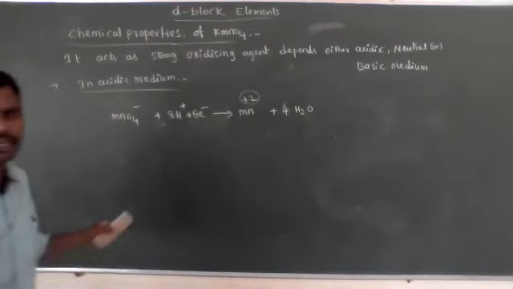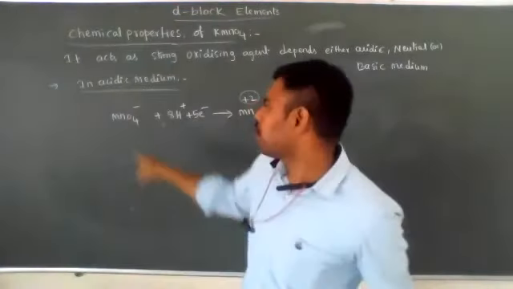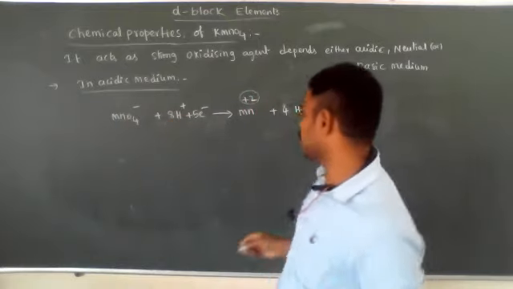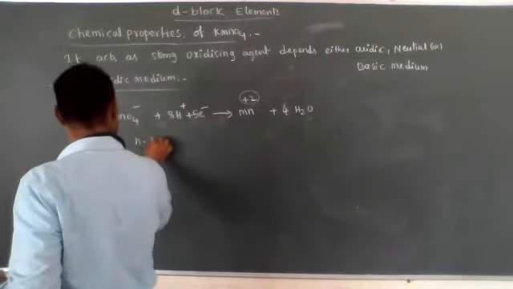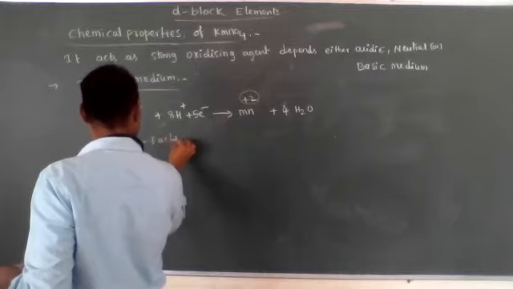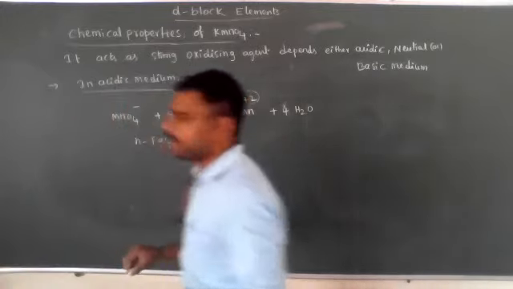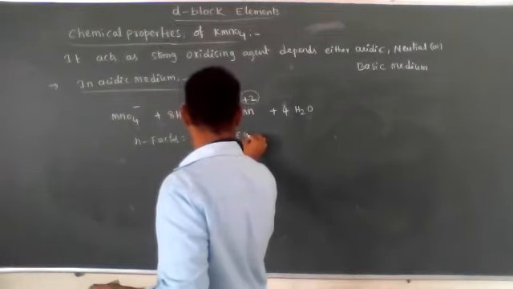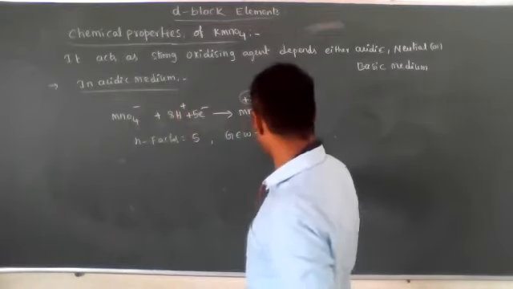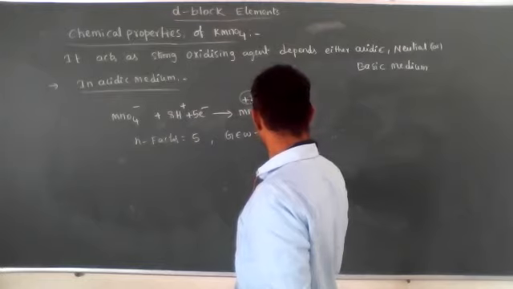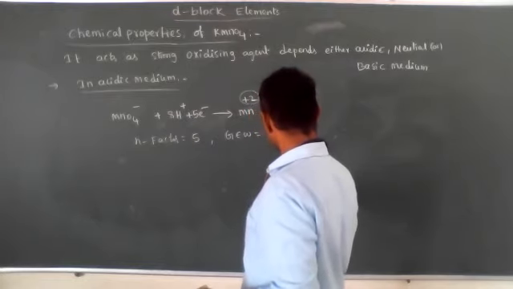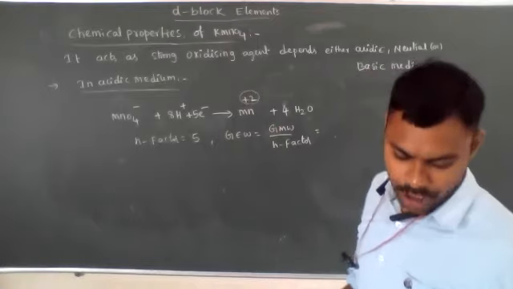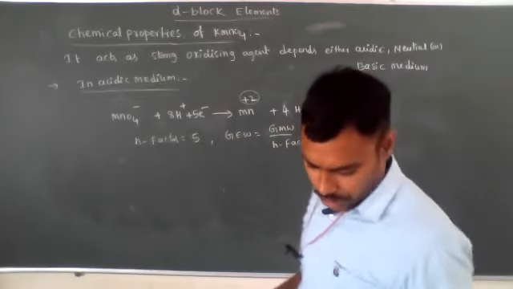So in acidic medium, 1 mole of KMnO4 accepts how many electrons? 5 electrons. That's why the N factor of KMnO4 in acidic medium is 5. Now its gram equivalent weight is equal to gram molecular weight by N factor. We already discussed this concept in first PUC, but I am just repeating.